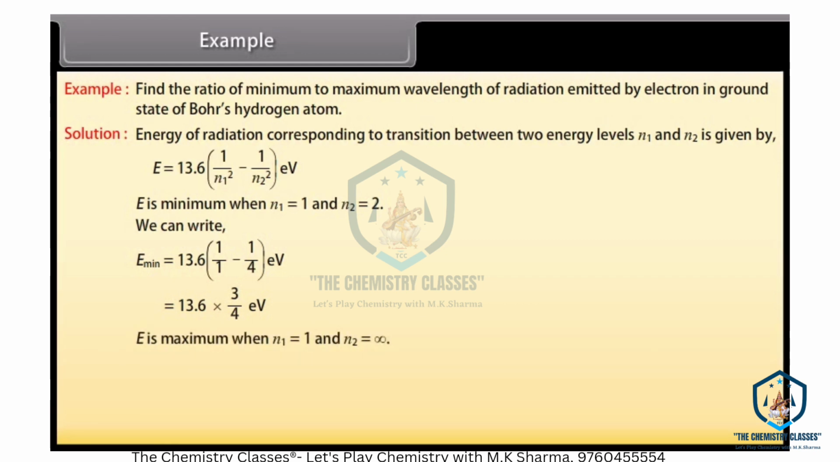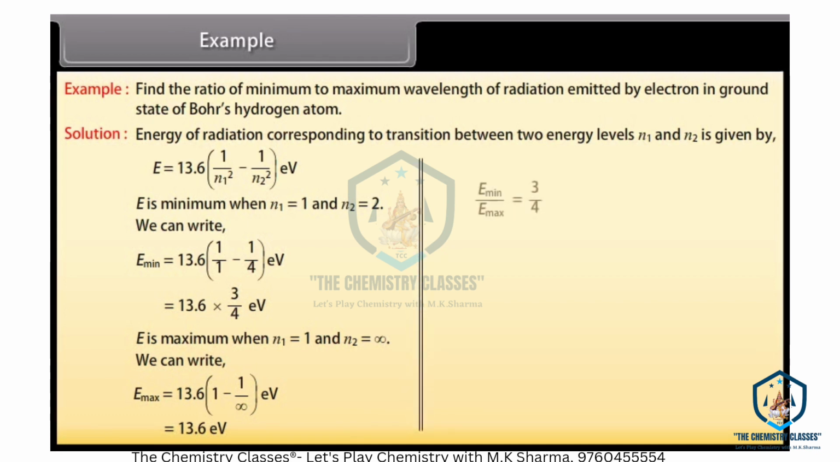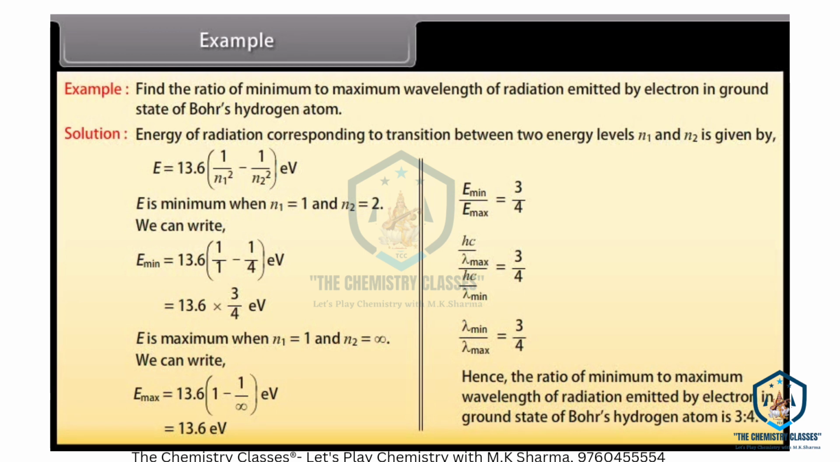E is maximum when n1 equals 1 and n2 is infinity. E maximum is equal to 13.6 electron volt. Now taking ratio of E minimum and E maximum, we get E minimum upon E maximum as 3/4, or lambda minimum upon lambda max equals 3/4. Hence, the ratio of minimum to maximum wavelength of radiation emitted by electron in ground state of Bohr's hydrogen atom is 3:4.